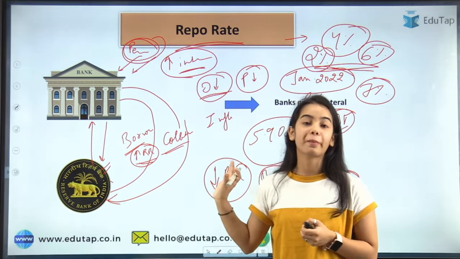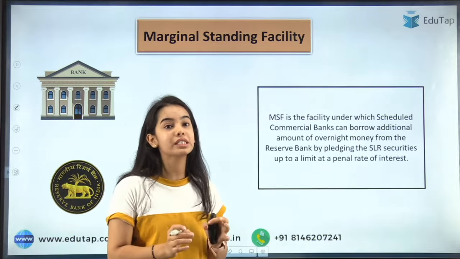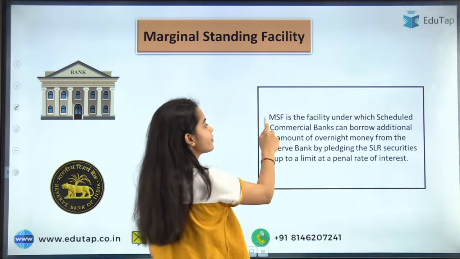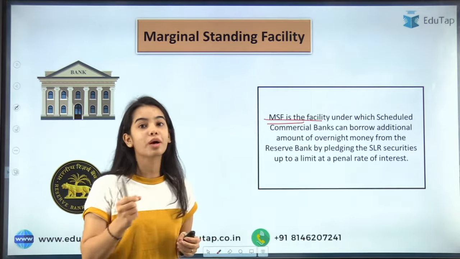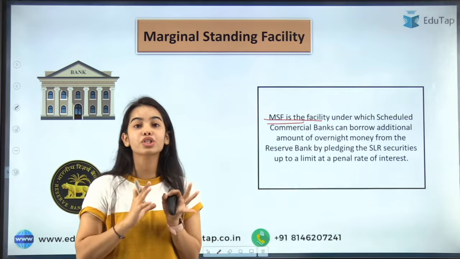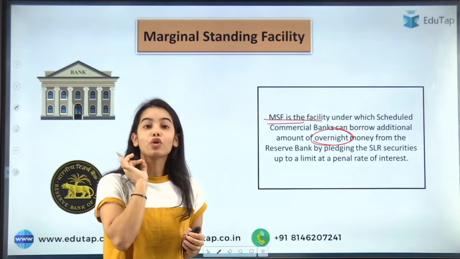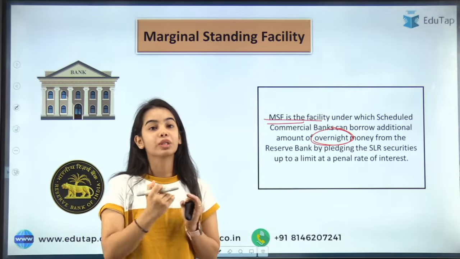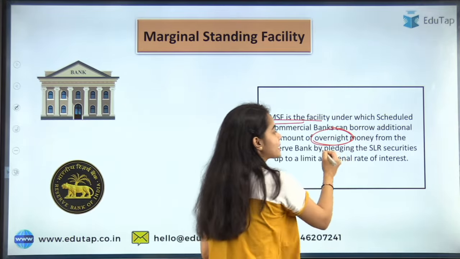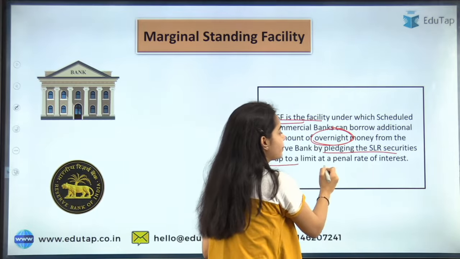Now what can they do? In a distress situation, they can take the loan at the marginal standing facility. Marginal standing facility is the facility under which scheduled commercial banks can borrow an additional amount of overnight money from the Reserve Bank of India, pledging SLR securities up to a limit at a penal rate of interest.